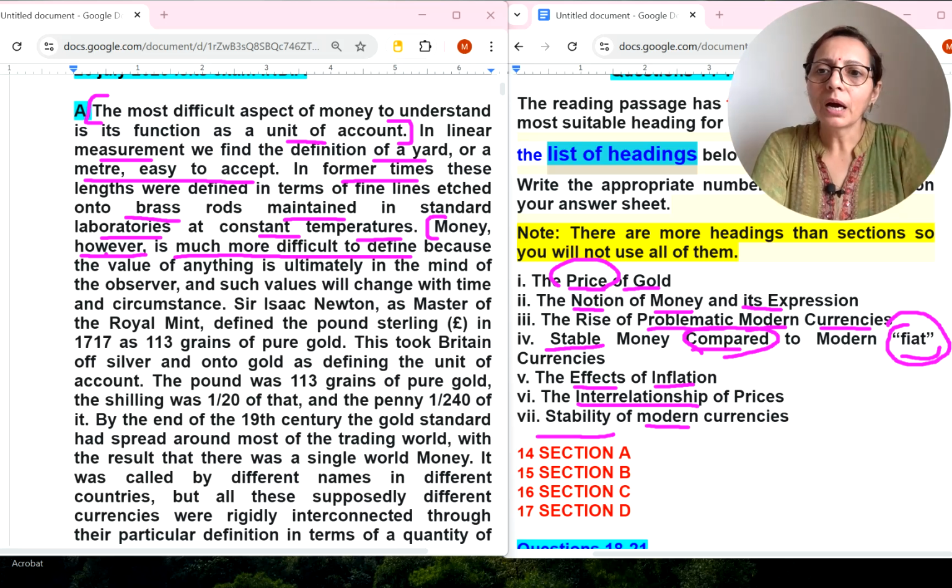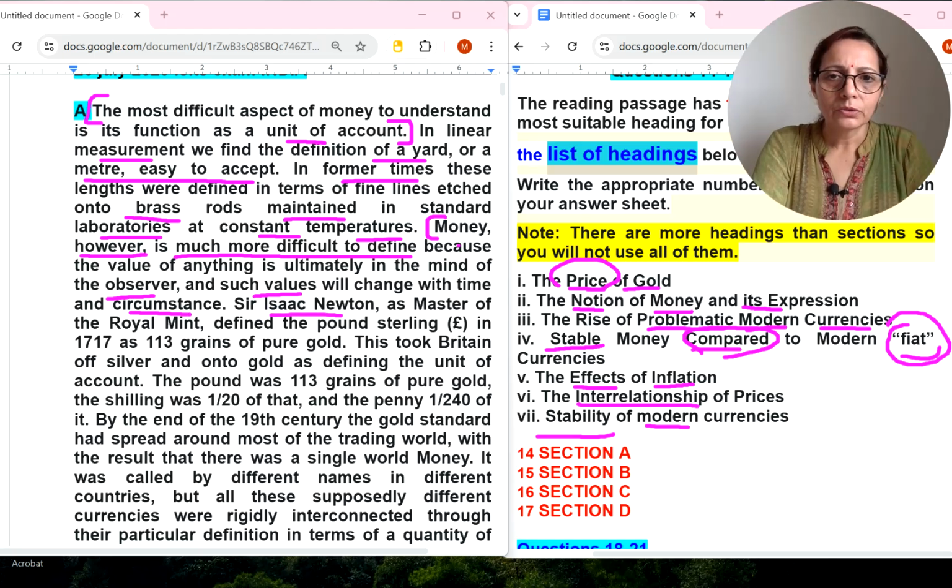Money however is much more difficult to define because the value of anything is ultimately in the mind of the observer, and such values will change with time and circumstances. Okay, so here they are talking about money and its expression. Sir Isaac Newton, Master of the Royal Mint, defined the pound sterling as 113 grains of pure gold. This took Britain off silver to gold, defining the unit of account. So I think they are talking about money and its expression, how they can change it.